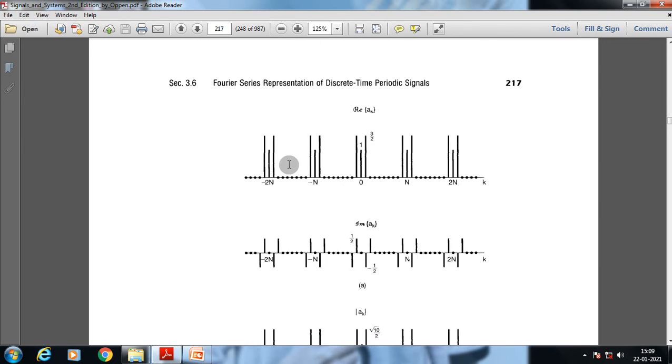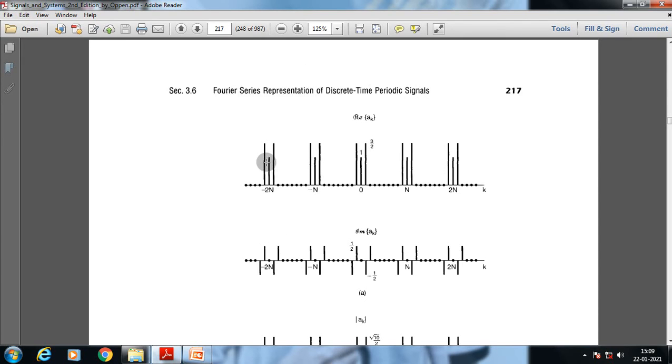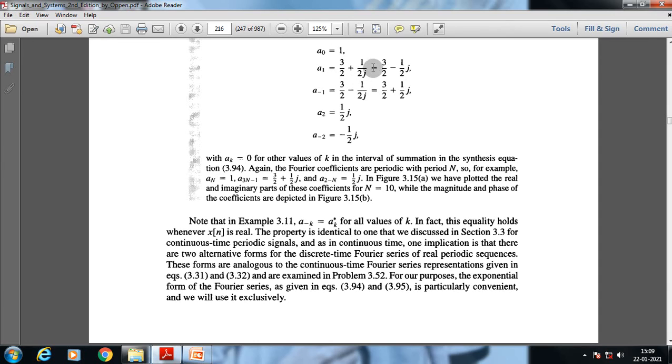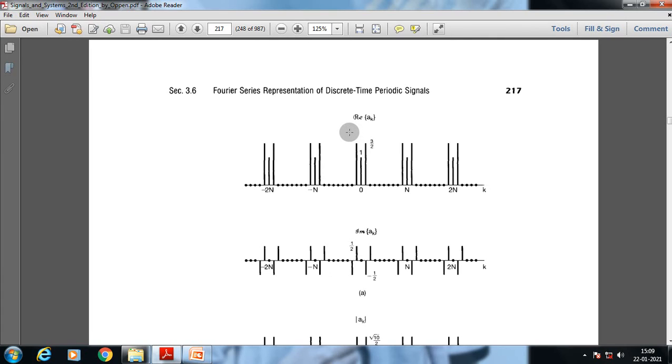So, first in this picture, we put the real values of the constant coefficients. The real values are 1, 3 pi by 2 for a suffix 1, and 3 pi by 2 for a suffix minus 1, and for a suffix 2 and a suffix minus 2 no real value exists. So, just put the real values here, and we will get them at value 0, at value 1, at value minus 1. All these values will repeat after each and every 10 intervals. This line will repeat itself after 10 intervals.